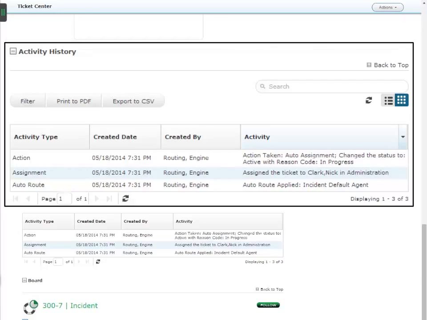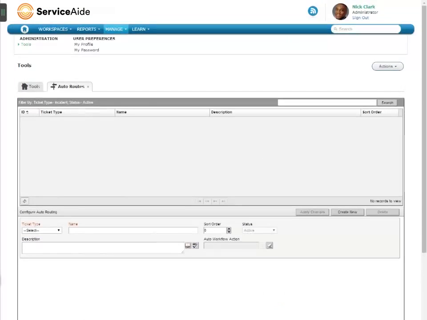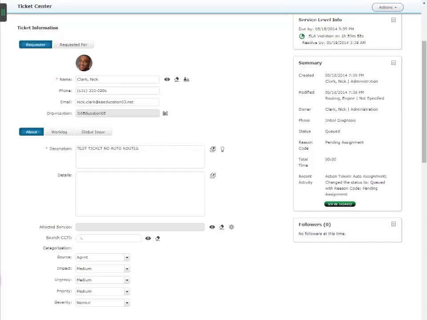But what happens if no auto route is processed? Let's take a look. We've gone back to the auto route screen and deleted all the auto routes. Don't worry, we can get them back quite easily. So what will happen now when we create a ticket? Here, the ticket was created, and things like phase, source and severity were all set. But no auto routes were used.